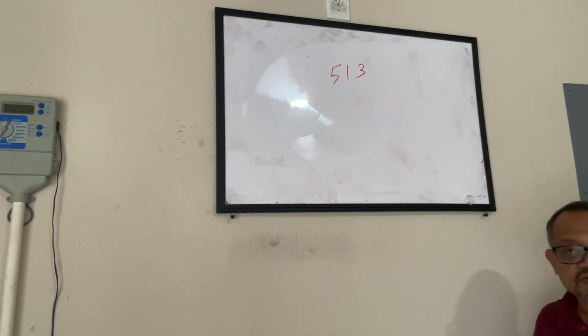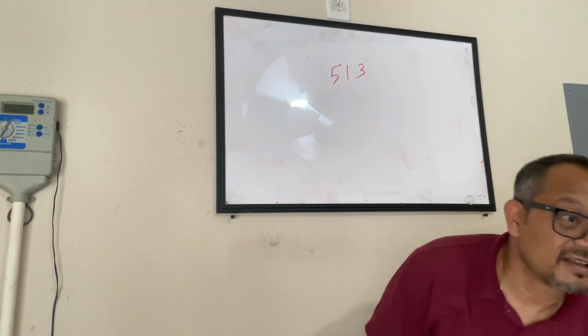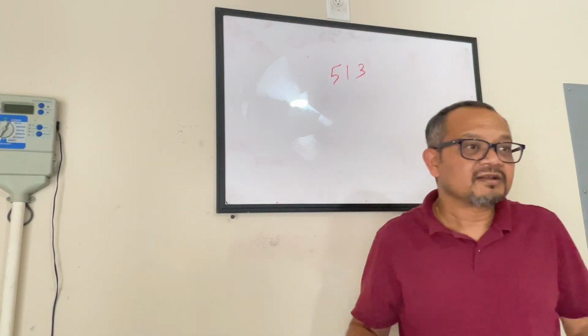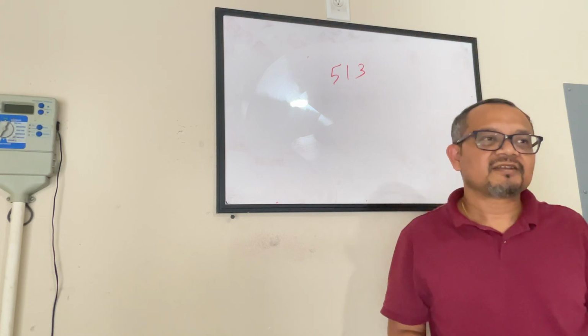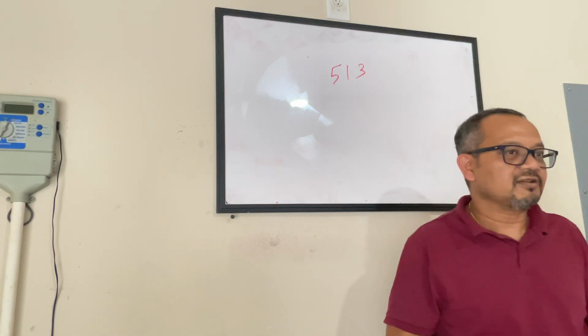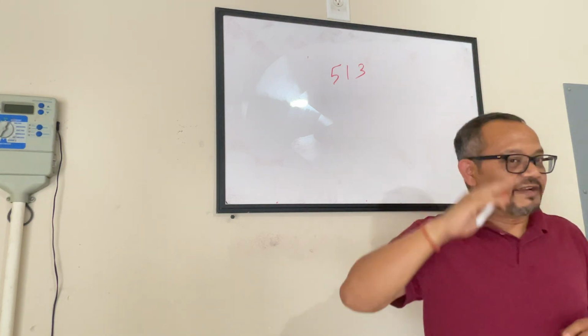Now the same question to you guys. Is it divisible by 9 also? Maybe no. Why so? Okay, try recalling what I said.